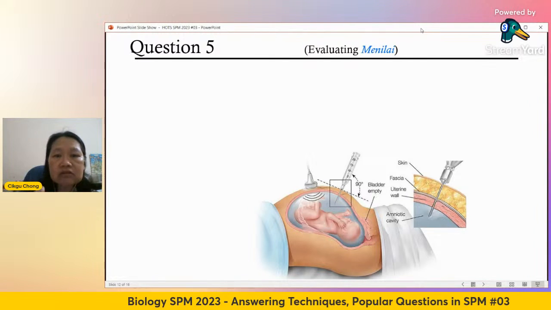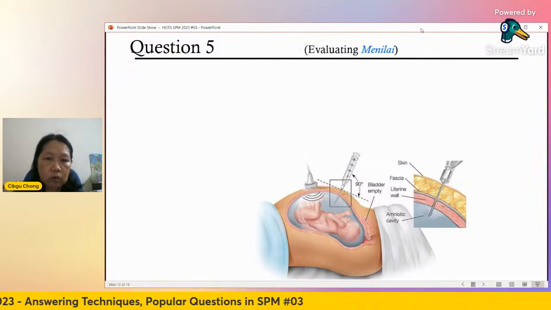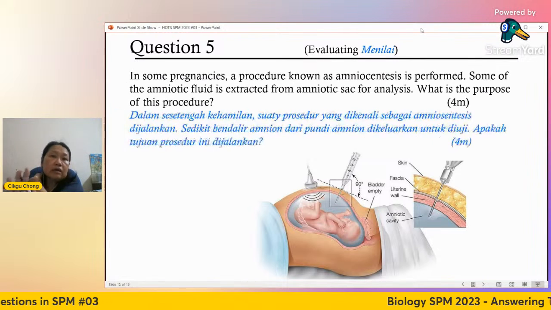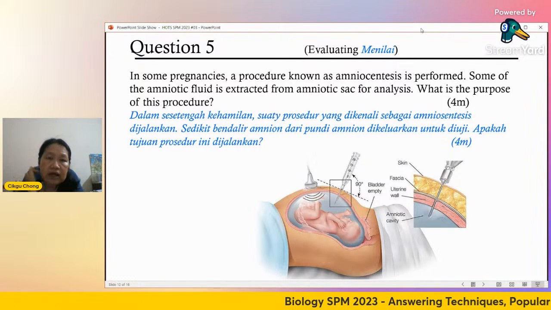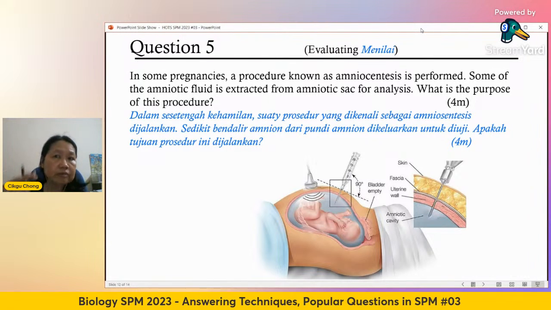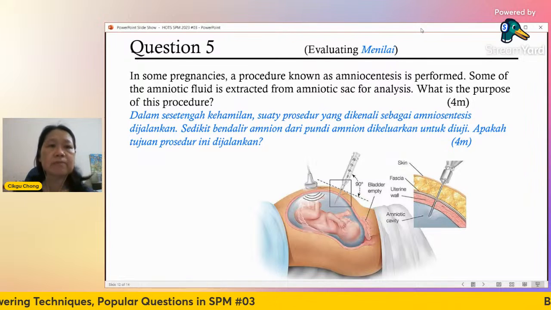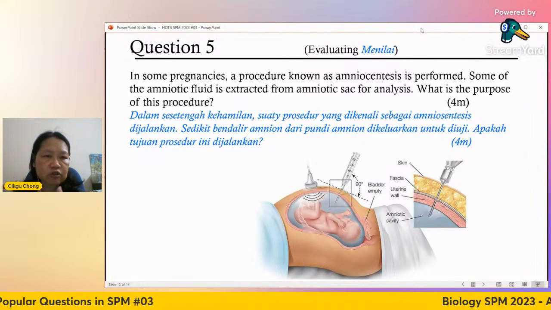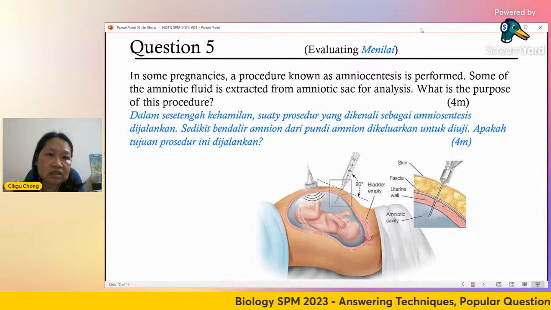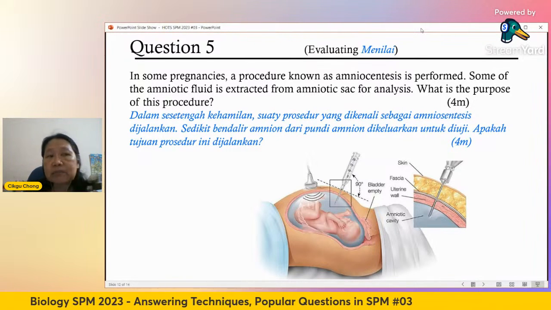Now this is higher order thinking, evaluating. That means evaluating what this procedure is for and what it is used for. This is something that you don't have in the textbook, I think, but it can be asked. That's why I'm going to a KBAT question, because every exam, every paper surely has a KBAT question. We want to differentiate the A plus student from the A minus student. If you can answer all these questions very well, you're an A plus student.